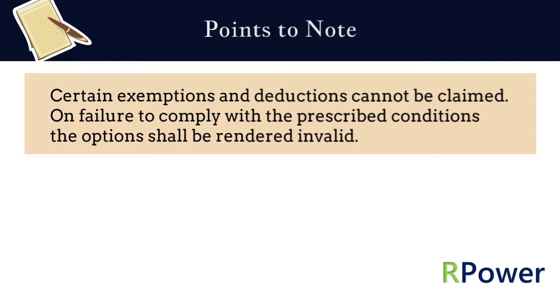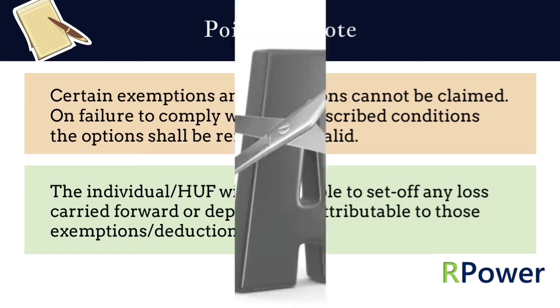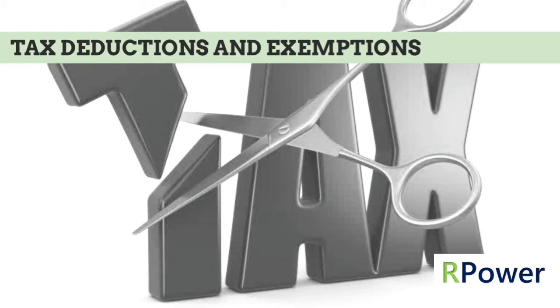Point 3. Certain exemptions and deductions cannot be claimed. On failure to comply with the prescribed conditions, the options shall be rendered invalid. Point 4. The individual or HUF will not be able to set off any loss carried forward or depreciation attributable to those exemptions or deductions. Tax deductions and exemptions which cannot be claimed if opted for new regime.